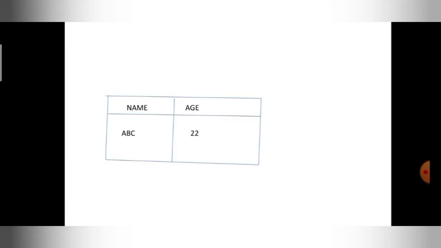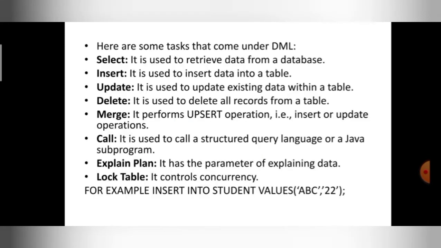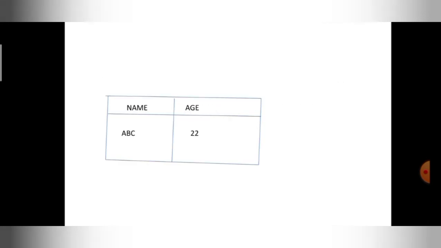So I inserted the values ABC and 22 into the table student. Getting, guys? First I created it, now I am doing additions to it. Addition, edit, manipulation. I am editing it, right?